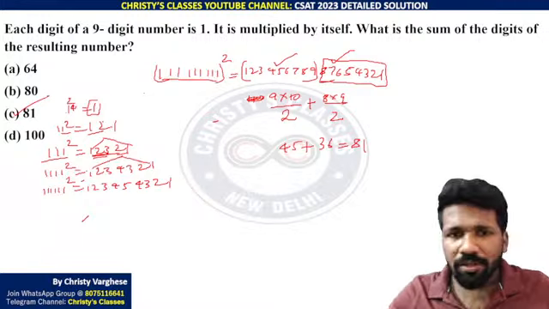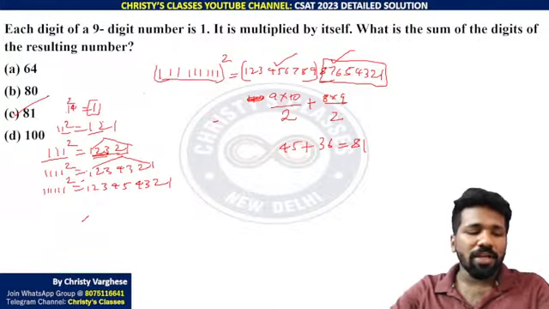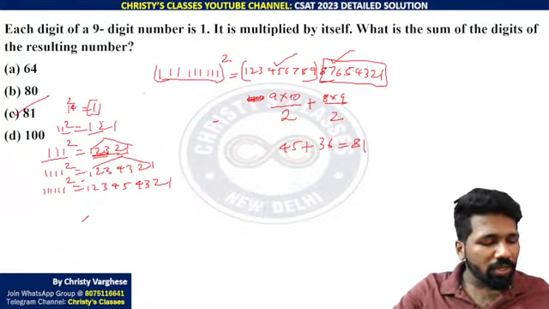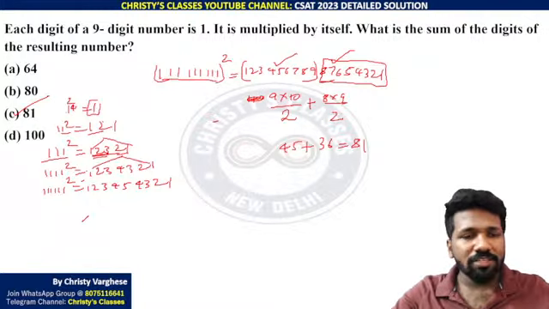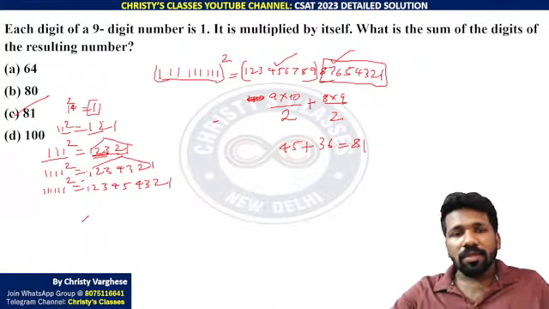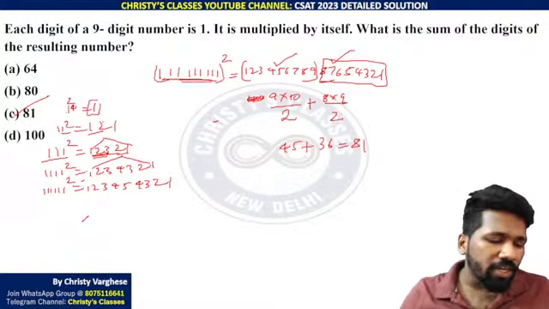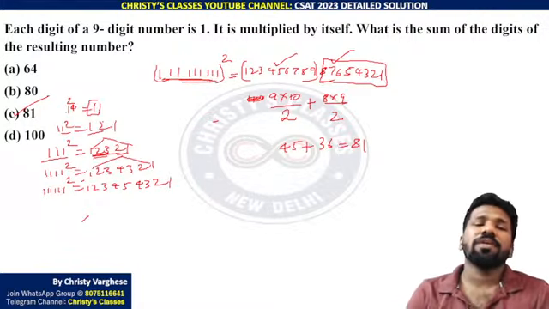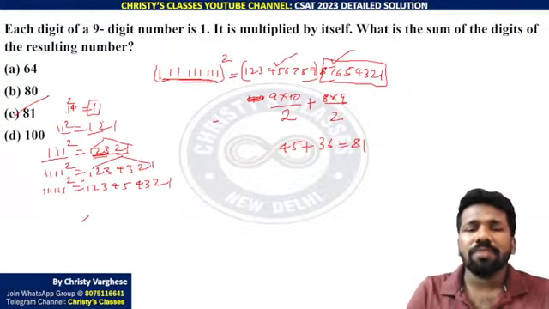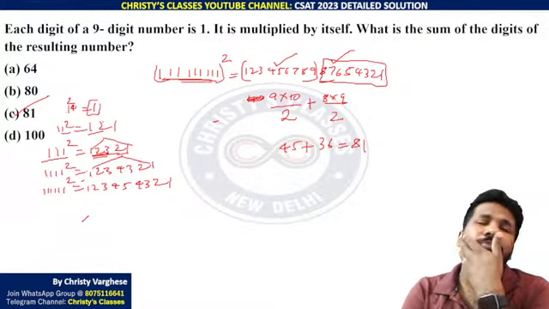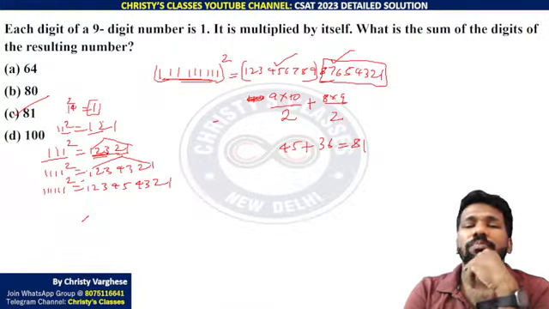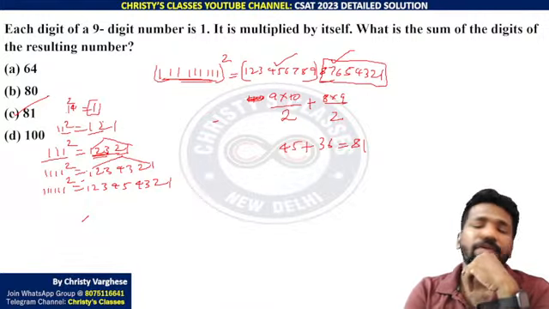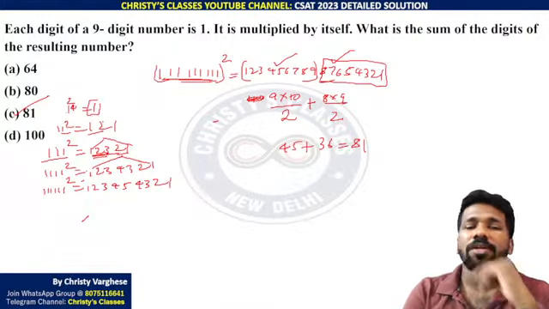This is the direct method of doing it, but there is a shortcut method you can use here. The shortcut method is using the options. I will explain that also. Here all the digits are 1. You can use the 9's test of divisibility. If the sum of digits of a number is a multiple of 9, the number is a multiple of 9. That is the test of divisibility of 9.